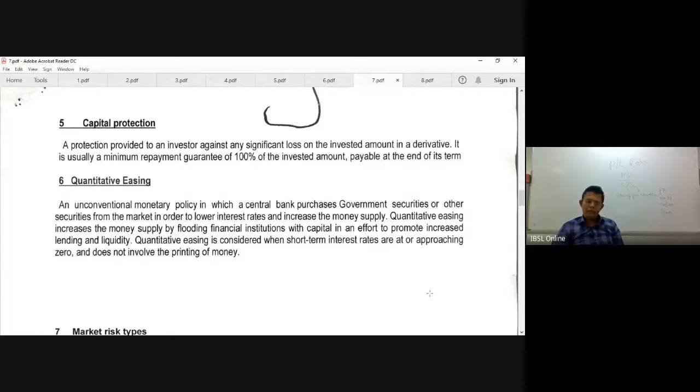They need money to be circulated among people. So they tend to increase the money supply among people. They take back whatever government securities they have issued previously and give money back to the people for them to spend. Right? That is quantitative easing.